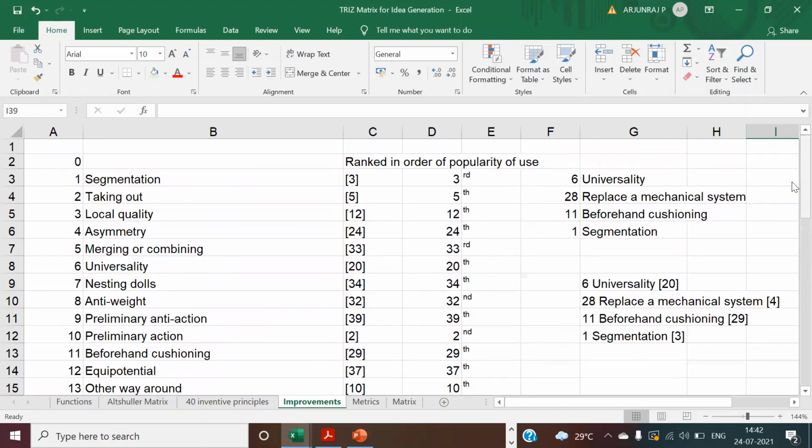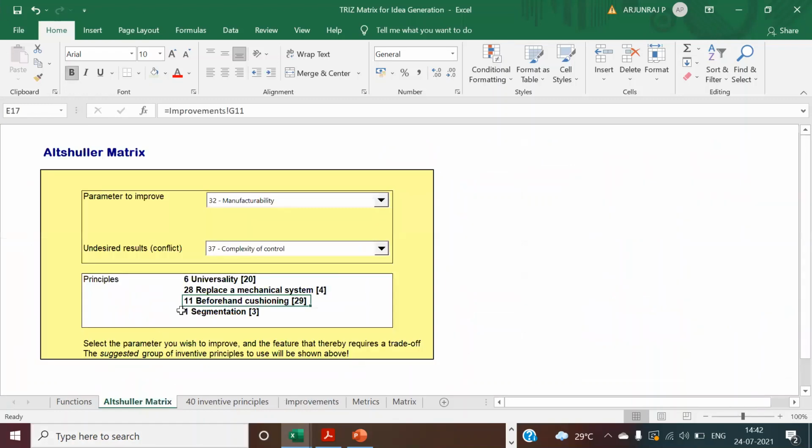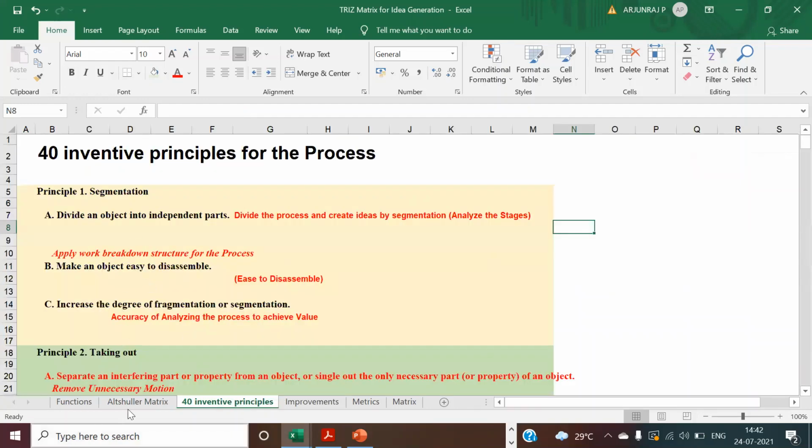Out of 1,000 examples, 1,000 case studies, 1,000 patents, Mr. Altshuller created these 39 parameters to improve and conflict, and 40 inventive principles. This is the invention of Altshuller. He made all these principles out of 1,000 case studies.